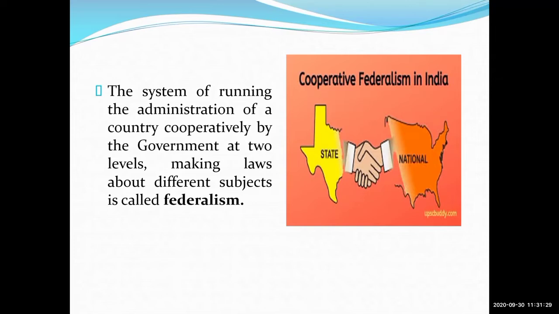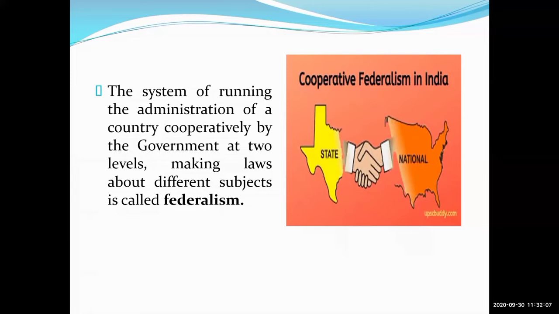Federalism means there are two main levels. The one is the state level and the second one is the union or national level. And they both make some laws for our country. And why do they make the laws? Because of the administration of our country. Is it clear, students? This is all about our federalism. Now look at the next screen.